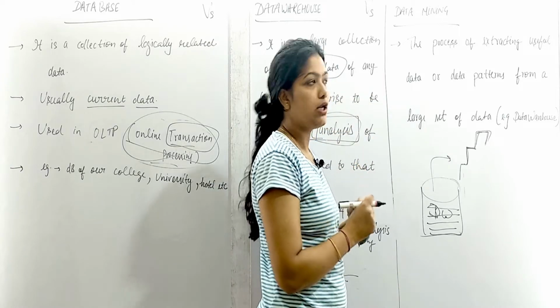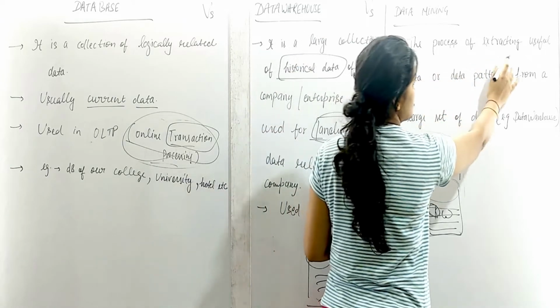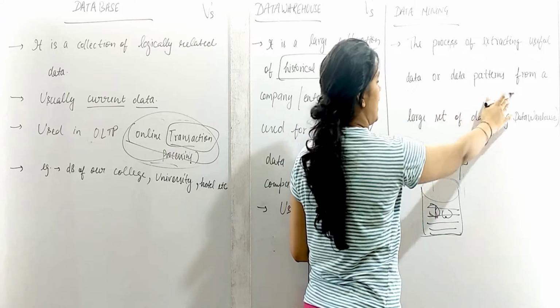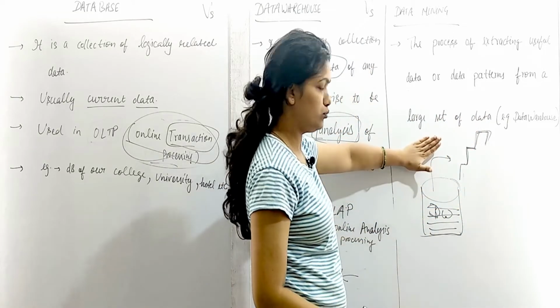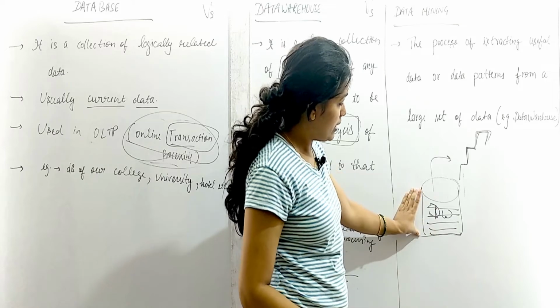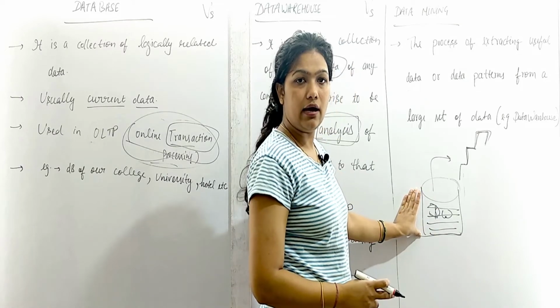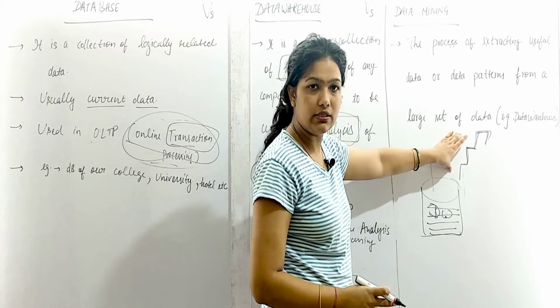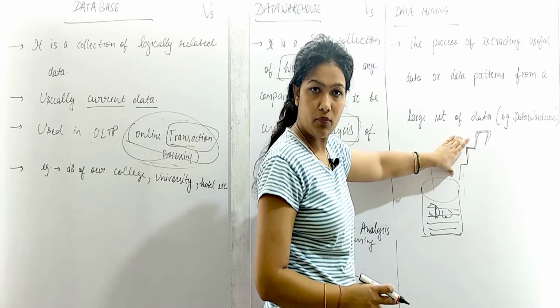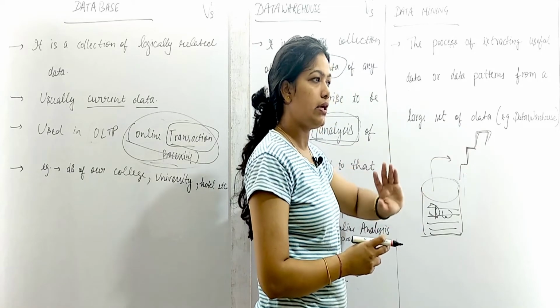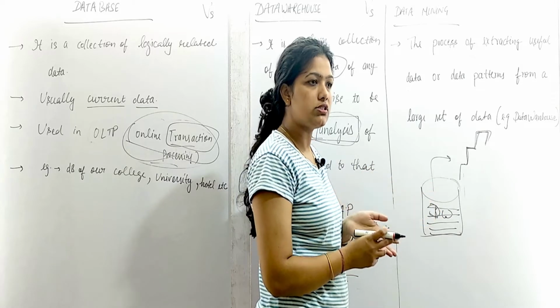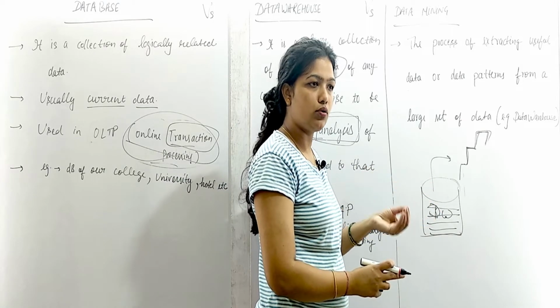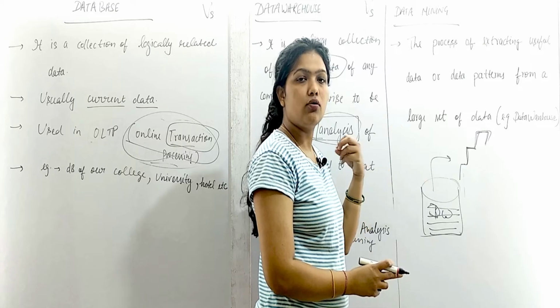So what does data mining do? Data mining extracts useful data or data patterns from a large set of data, meaning the data warehouse. Data mining will analyze this data and find the perfect patterns, extract the useful information, find out the ways you can increase the profit, what the reasons were, what was the cause of profit, what was the cause of loss.